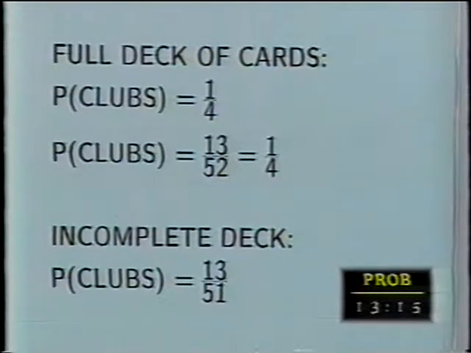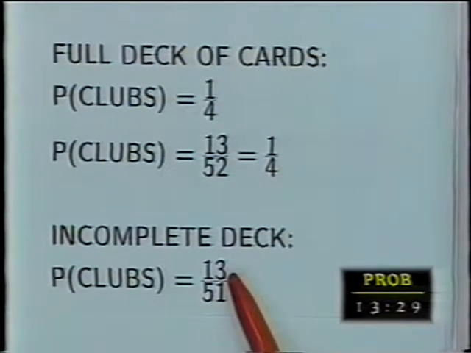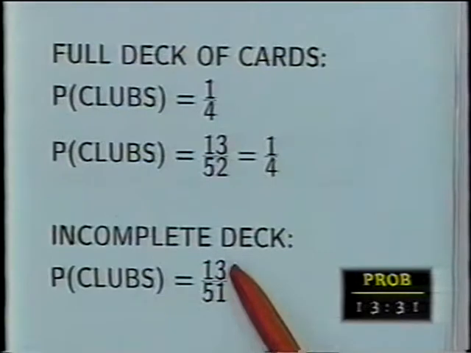Well, there's still 13 clubs. There were only 12 spades, but there are still 13 clubs, but there are 51 cards. If each card is equally likely, then each card has a 1/51th chance of being picked. 13 of those picks are clubs, so the probability of clubs is 13/51. Not quite what it was before.